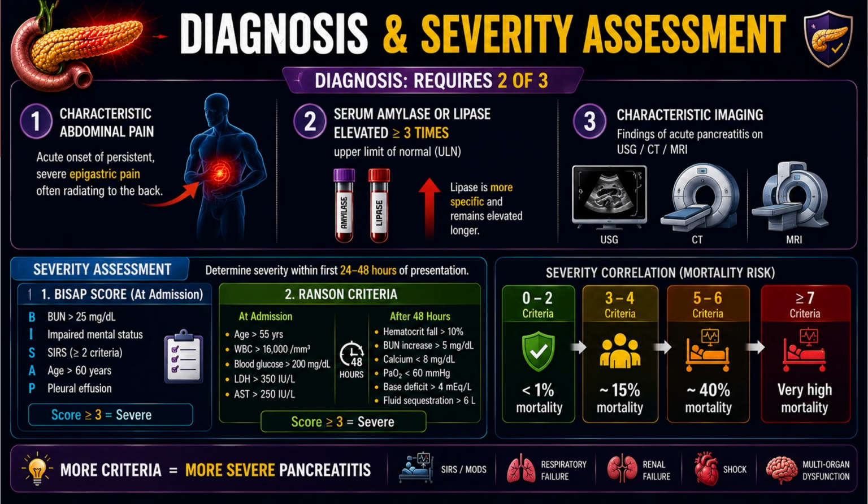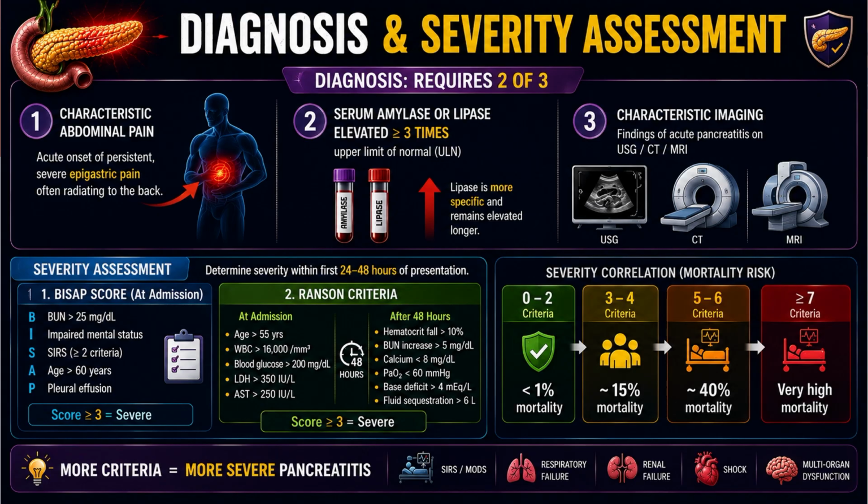Now diagnosis and severity assessment. Diagnosis requires any two of the three criteria. First is the characteristic abdominal pain, epigastric, often radiating to the back. Second, amylase or lipase elevated more than 3 times the upper limit of normal. Lipase is more specific and remains elevated for a longer time. And a third criterion, characteristic imaging findings of acute pancreatitis on ultrasound, CT, or MRI.